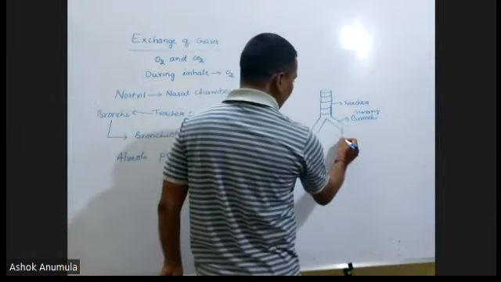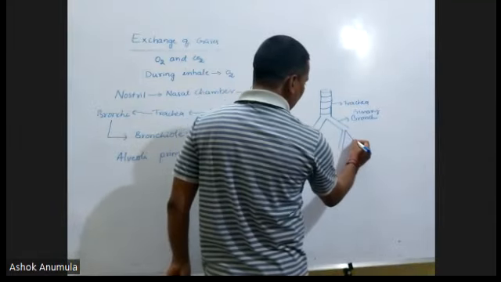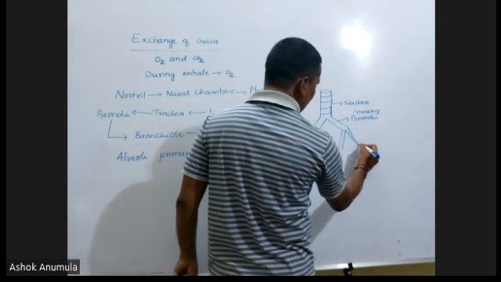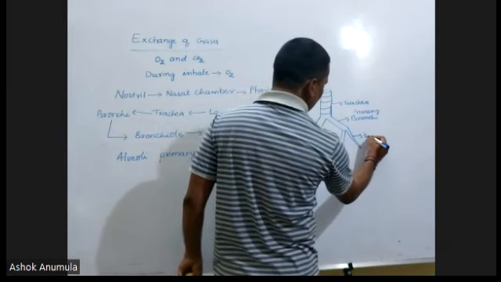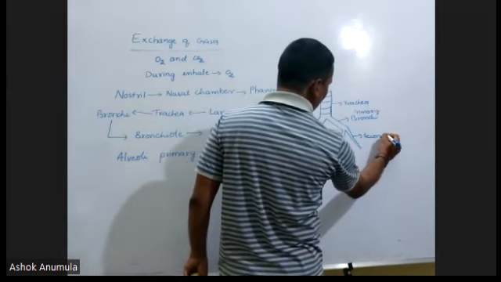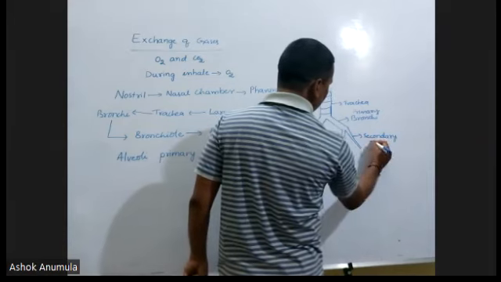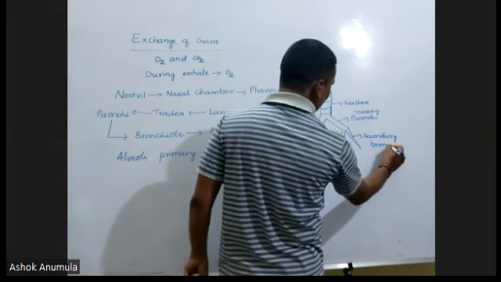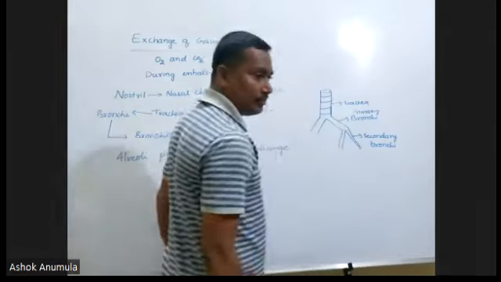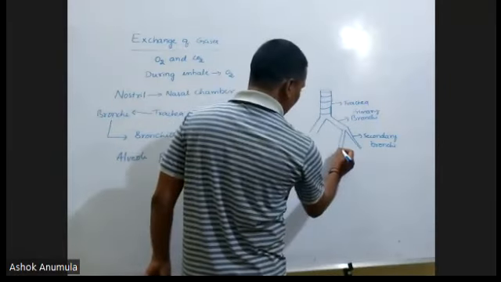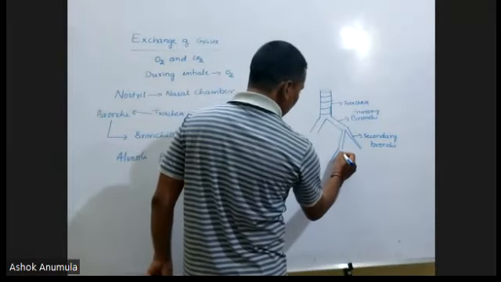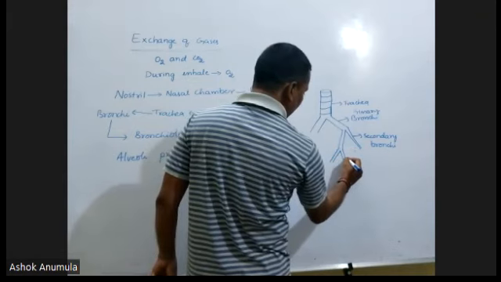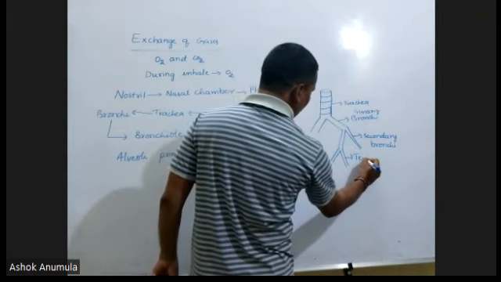Primary bronchi again show the division and develop into secondary bronchi. Secondary bronchi again show the division and develop into tertiary bronchi.